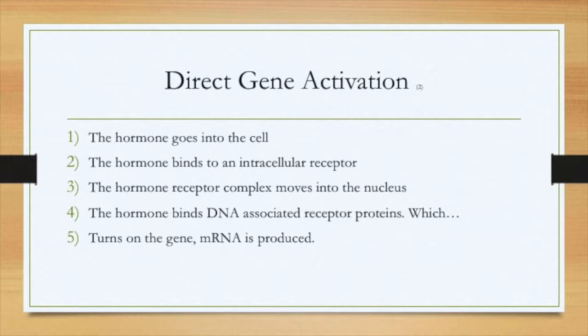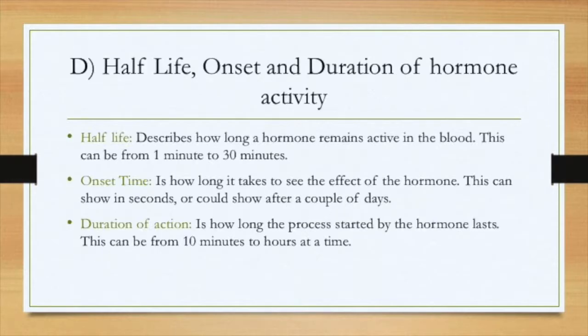Direct gene activation. The hormone goes into the cell. The hormone binds to an intracellular receptor. The hormone receptor complex moves into the nucleus. The hormone binds DNA-associated receptor proteins, which turns on the gene, and then mRNA is produced. Half-life describes how long a hormone remains active in the blood. Onset time is how long it takes to see the effect of the hormone, and duration of action is how long the process started by the hormone lasts.